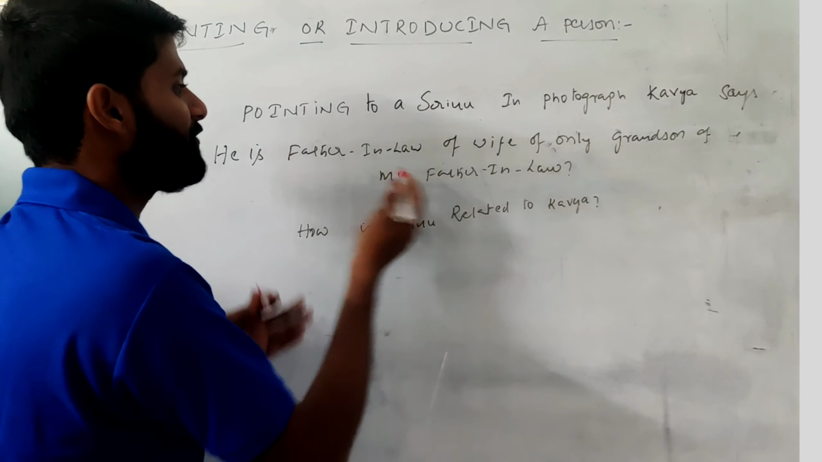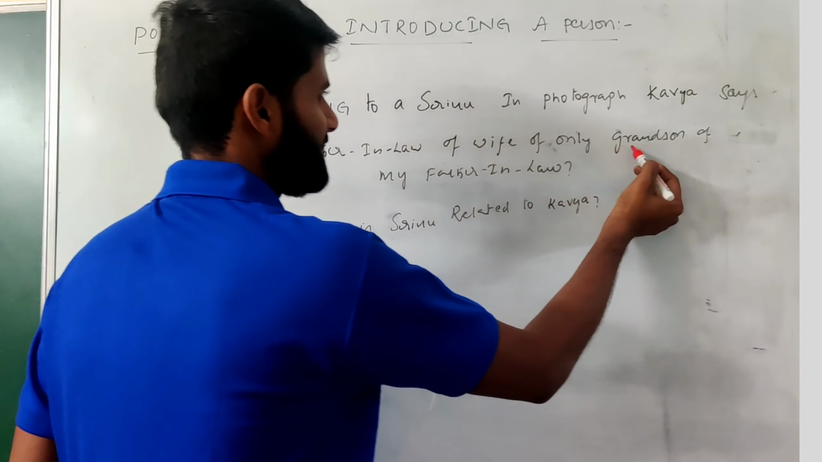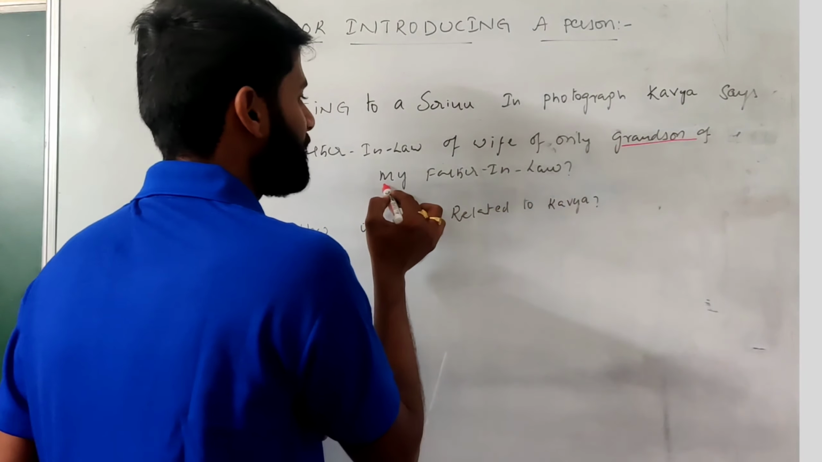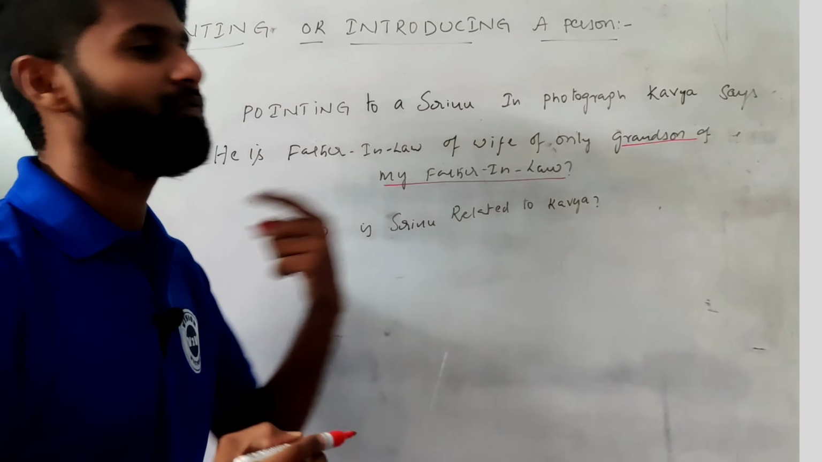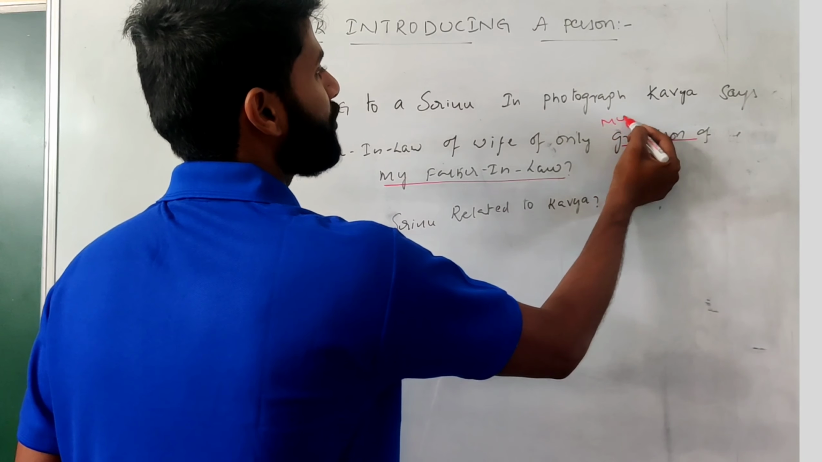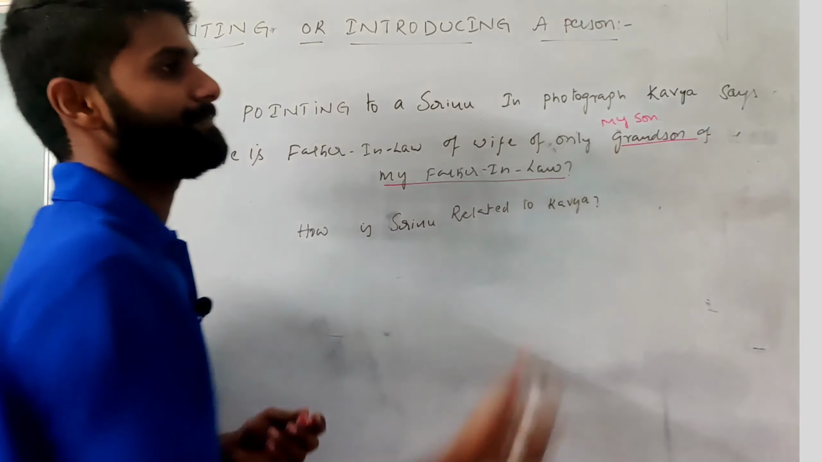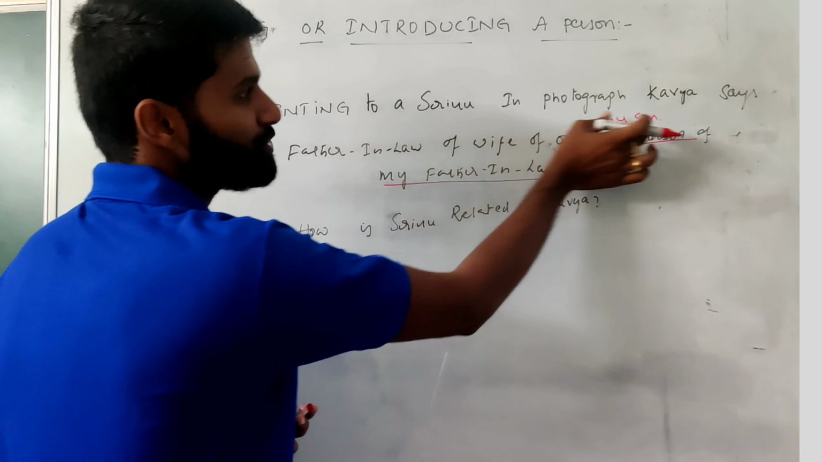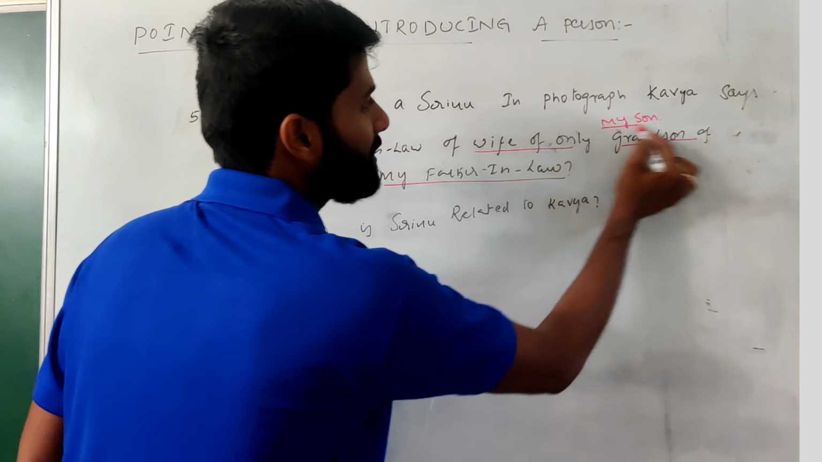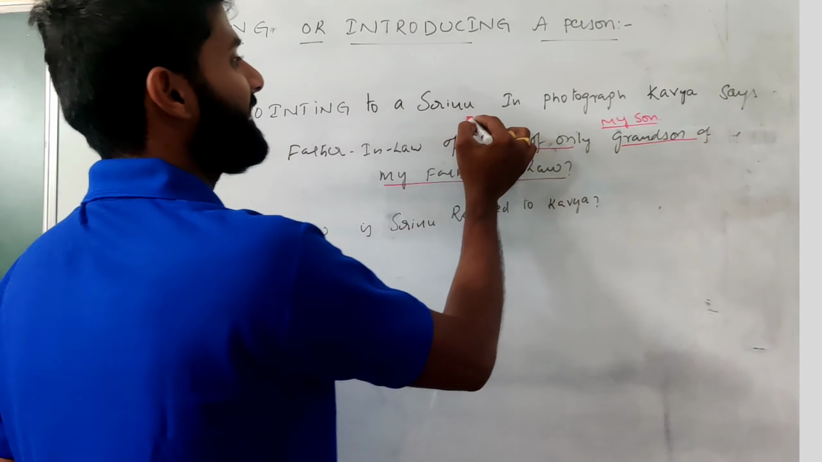See, my father-in-law is my father-in-law. The statement: grandson of my father-in-law. Grandson of my father-in-law means the grandson of father-in-law is my son. Then you can read the line like this. See, wife of only my son. My wife's only son is my